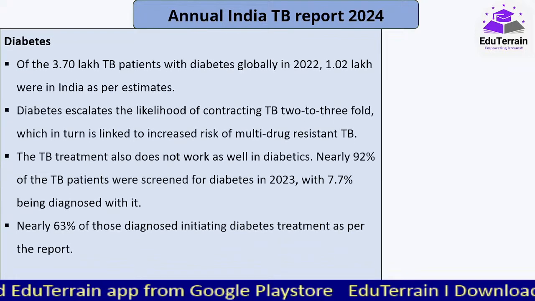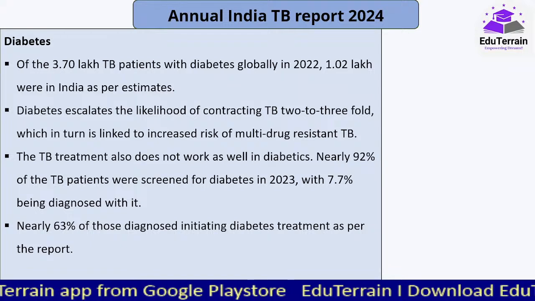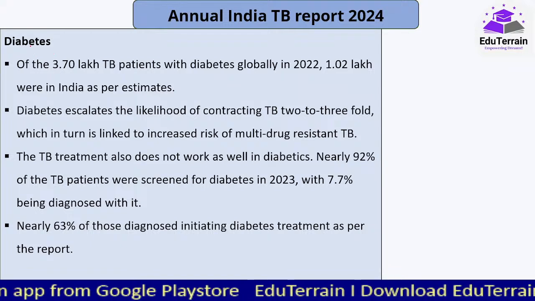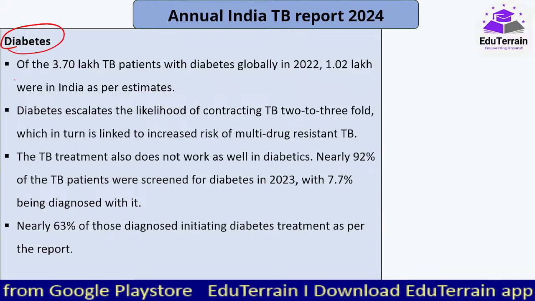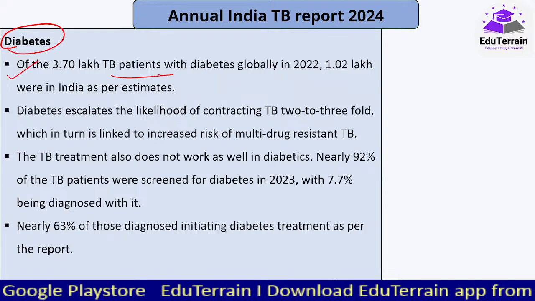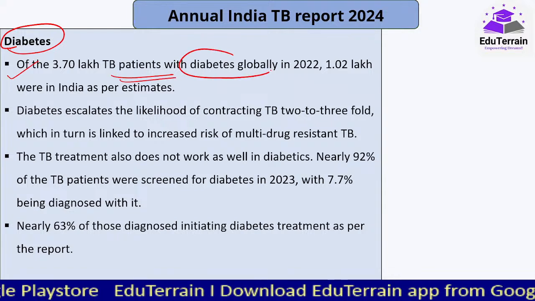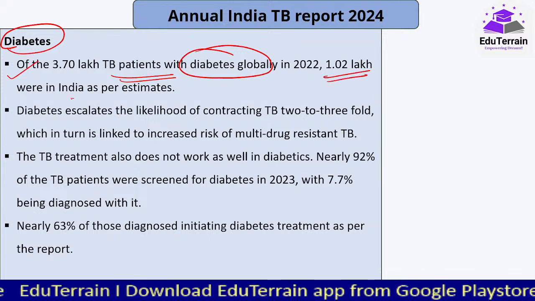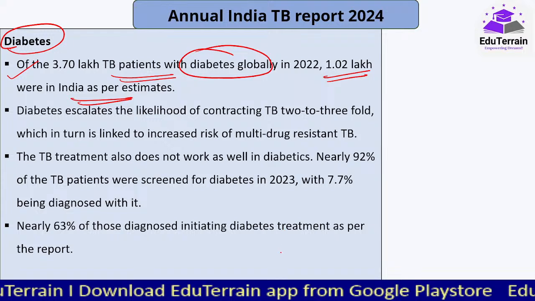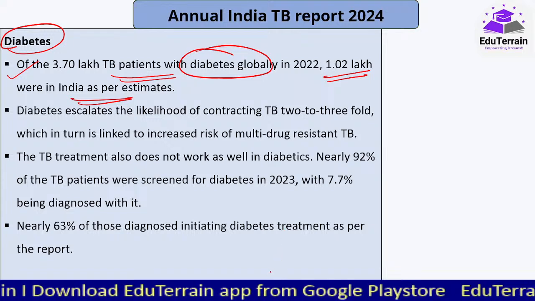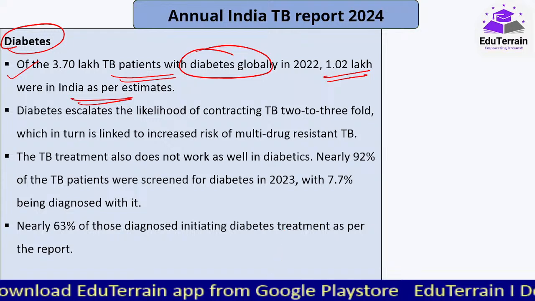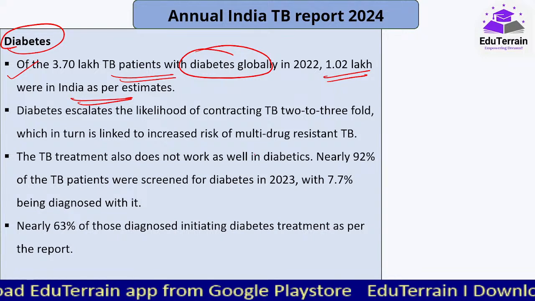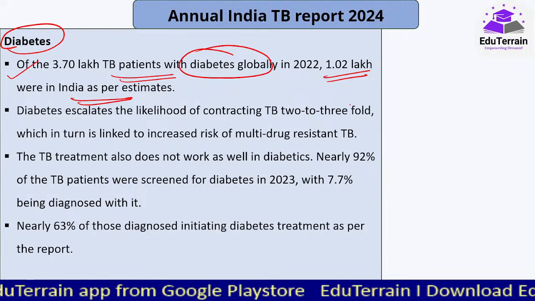Now, the third important risk factor that has been noticed is diabetes. Of the 3.7 lakh TB patients with diabetes globally, it seems that 1.02 lakh were in India itself. Now, since we are highlighting the global data here, just let me give you the global TB data here itself.